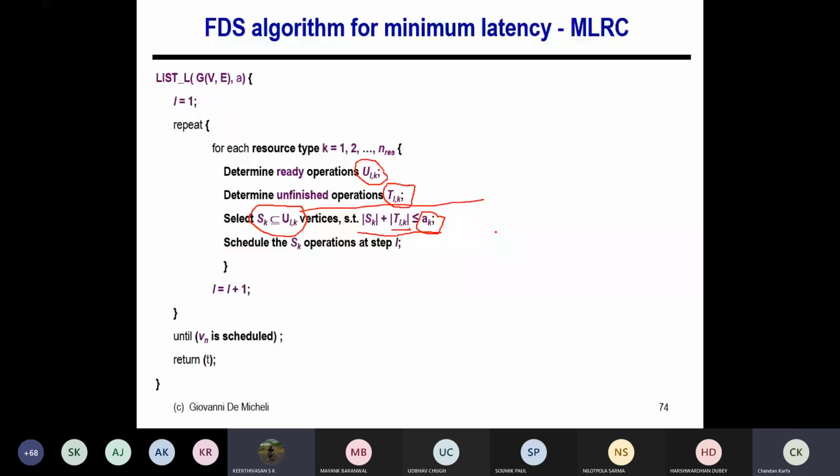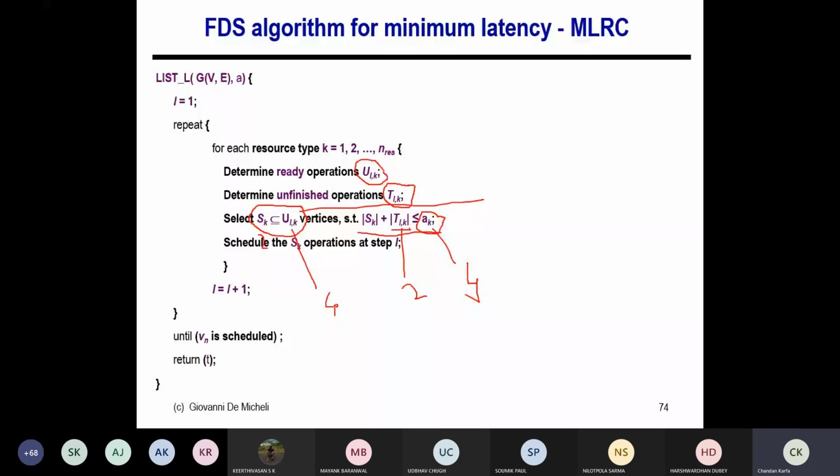So here SK is the force component. Now SK is the subset of operations. Say in ULK there are 4 operations, and say AK is 4, and this TK is 2. That means I can select 2 out of these 4. I have to select 2 operations out of the 4 available operations ready to be scheduled in this timestamp. So which to be selected? This is what the priority determines.